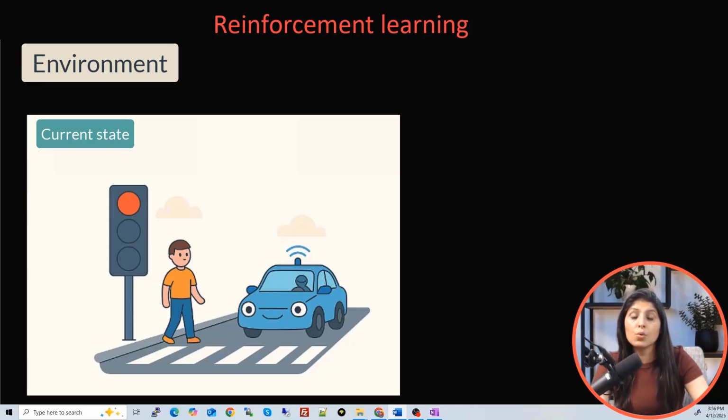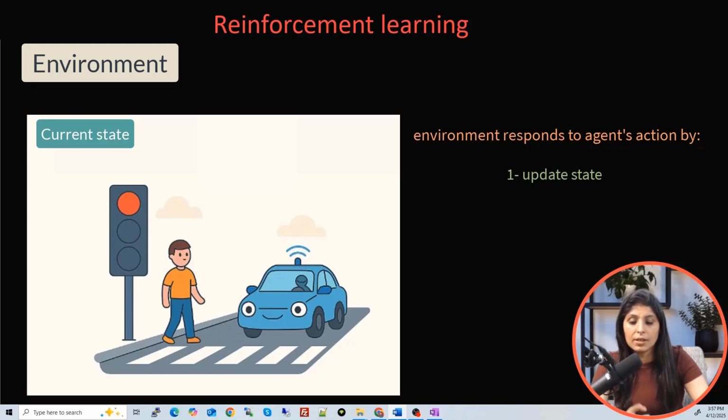Now let's understand the role of the environment, how the environment and agent work together, and what kind of feedback the environment gives to the agent, right? The environment responds to the agent's action by updating the situation, means it will show the next state. The environment does two things. First, it will update the situation, which simply means the current state will give the next state to the agent. The second thing the environment will do is give feedback in the form of reward or penalty to the agent.